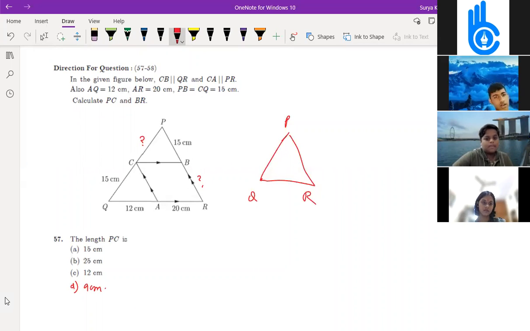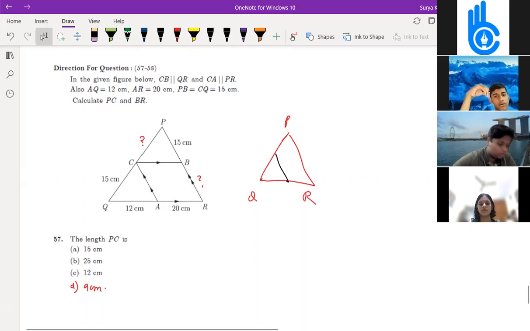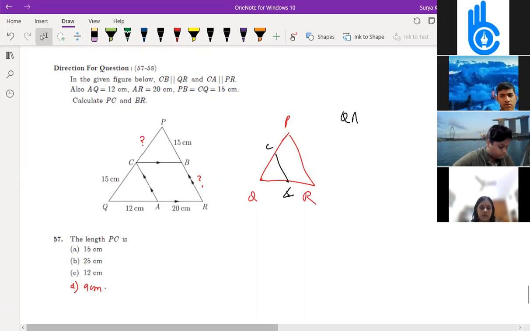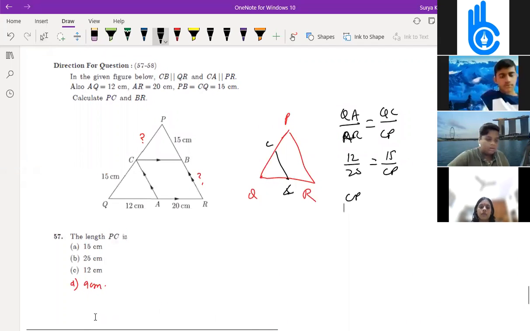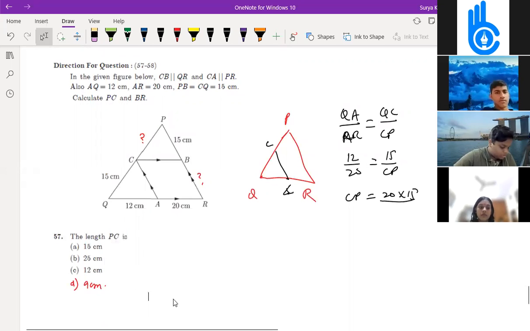In triangle PQR, CA is parallel to PR. So QA by AR is equal to QC by CP, correct? Yes. So 12 by 20 is equal to 15 by CP. So CP is equal to 20 into 15 divided by 12.